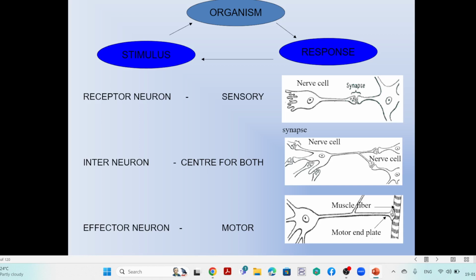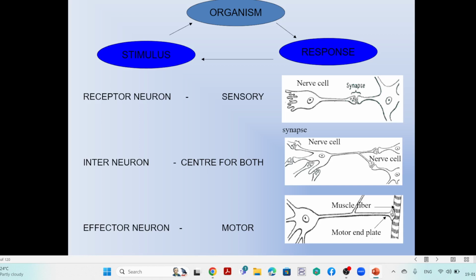Then according to that, the organism has to take the response mechanism. So this should be remembered. It is one cycle, a circle of coordination: stimulus, organism, and response mechanism. All these functions are controlled by three neurons.